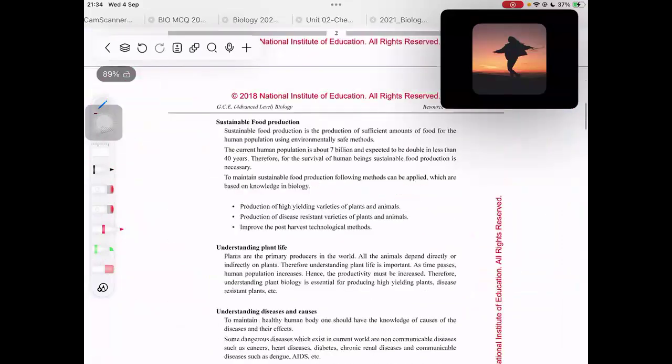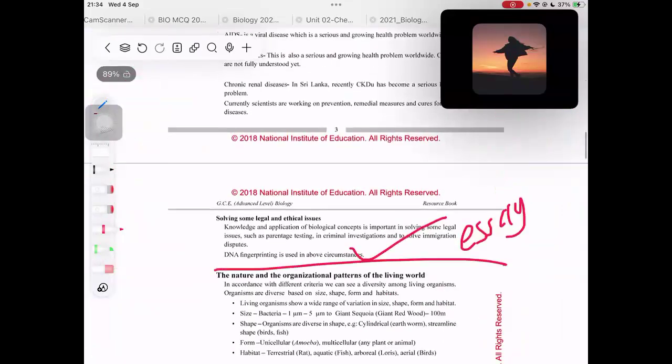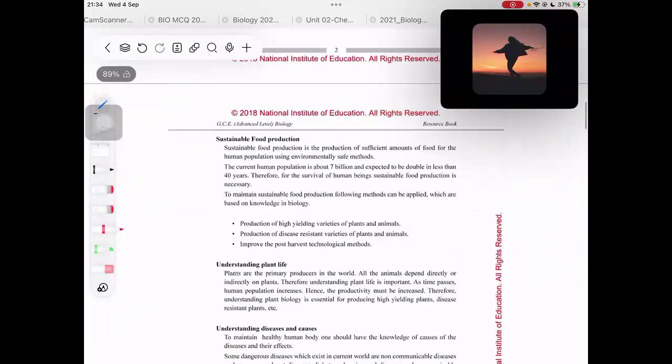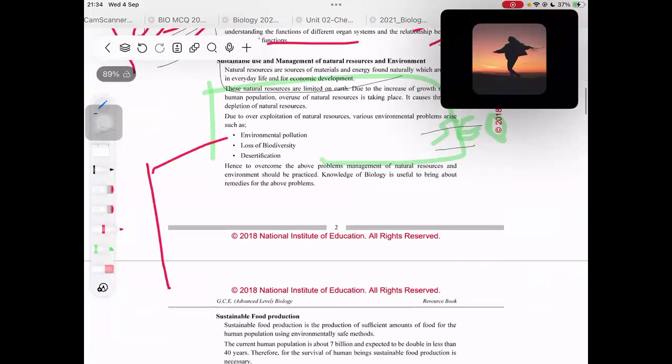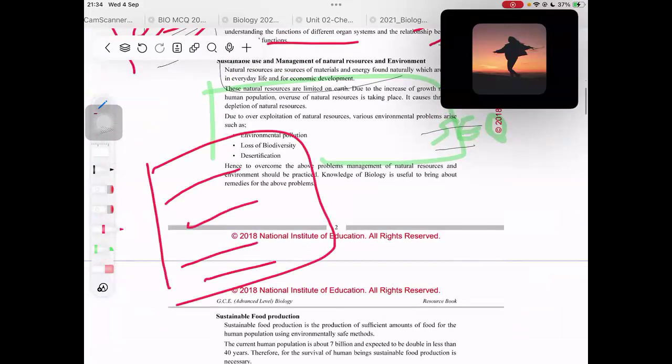I will discuss everything, and later, after I discuss the structured essay probable questions and the MCQ probable questions, I will tell you how to write and how to select the points when you write an essay on this. Because if you see the marking scheme, not all points in the RB are given marks. Only selected points.